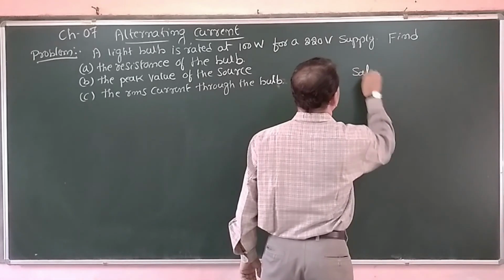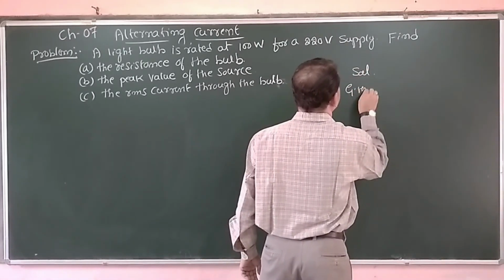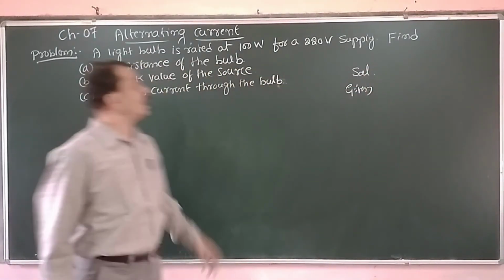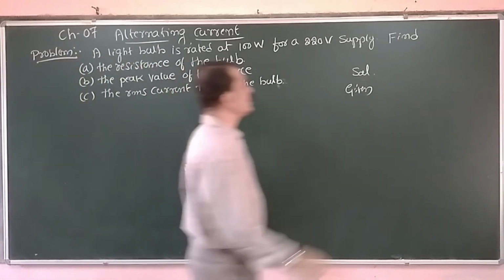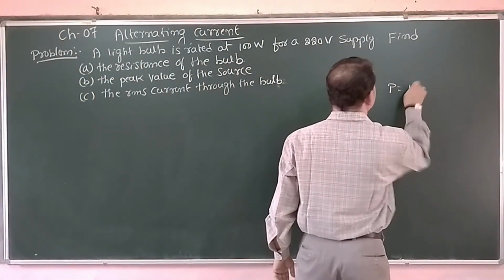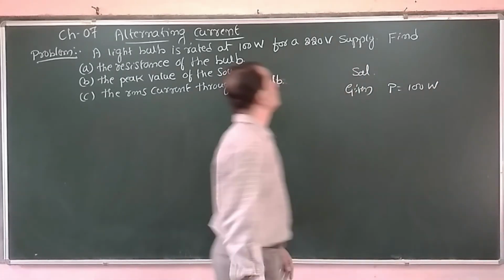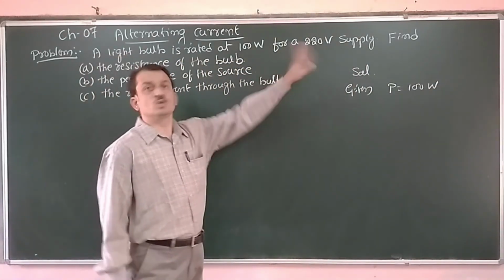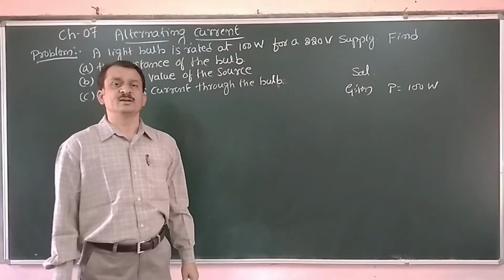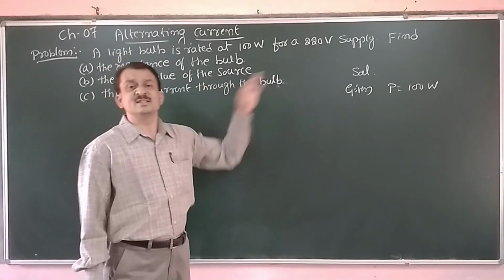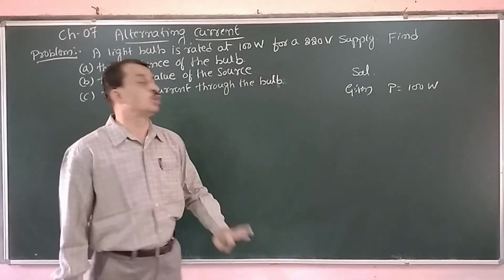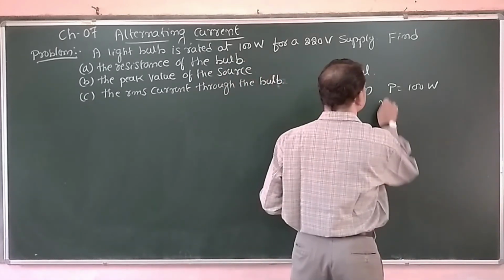Now the solution. Given here, the average power of the bulb rating is 100 watt, for a 220 volt supply. Now look here, 220 volts is the RMS value of the voltage. VRMS is given.